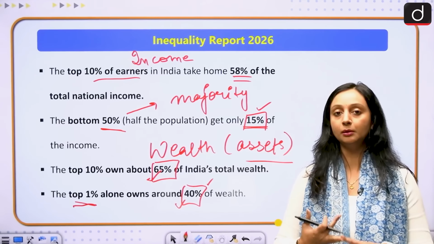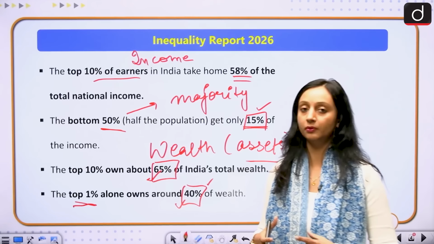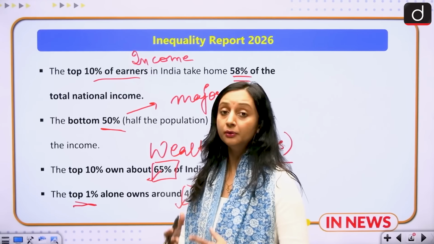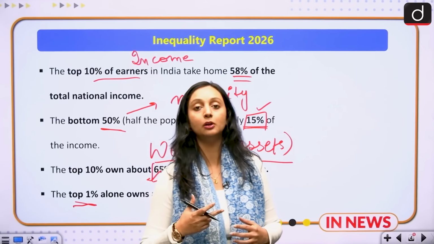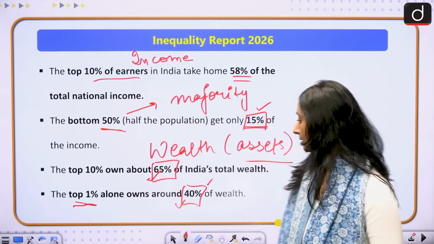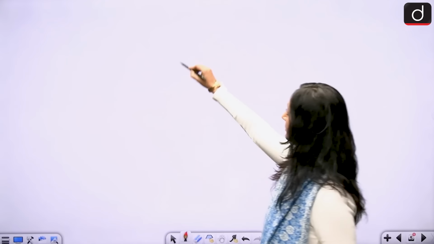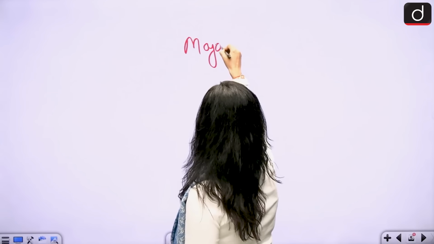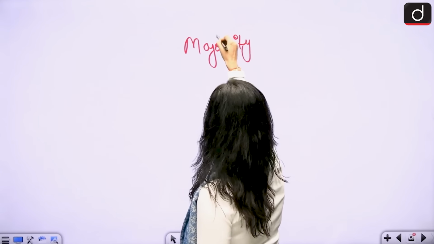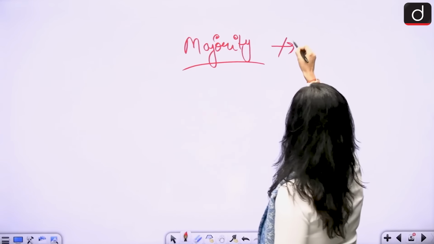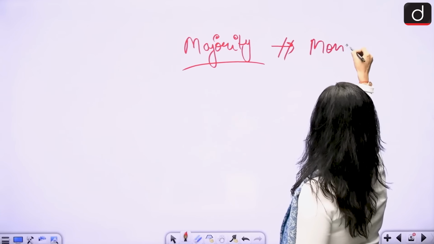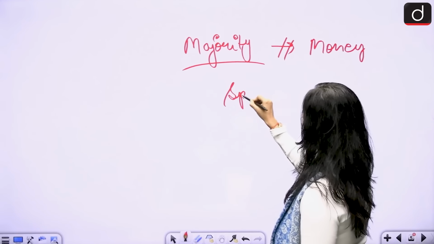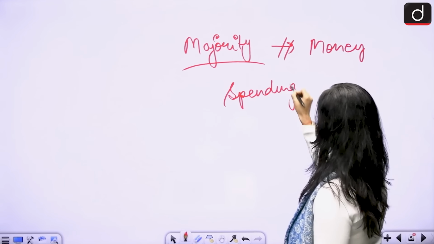And understanding this data becomes very important for any country if we want to understand the economic growth of that country. Because if the majority of the population will have no money, then their spending automatically is going to be low.